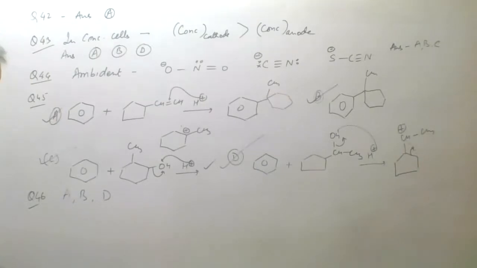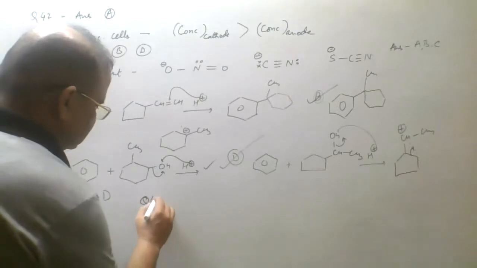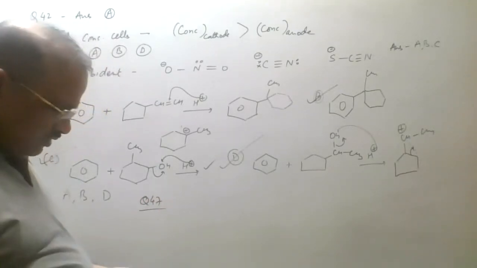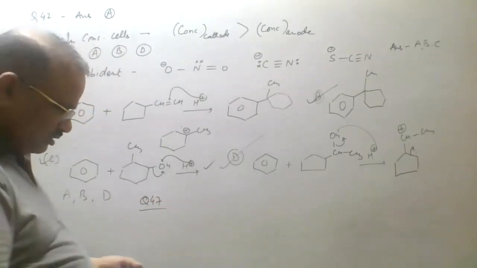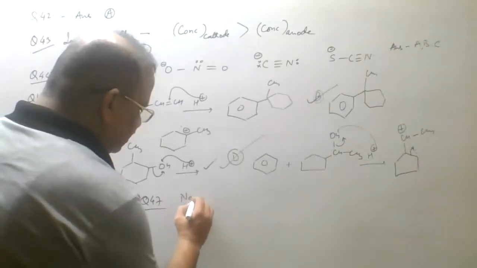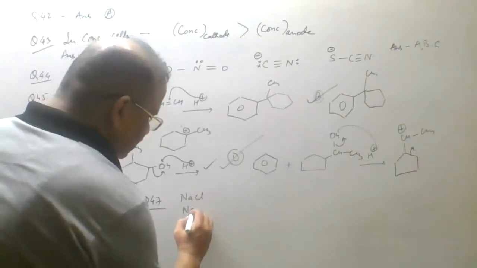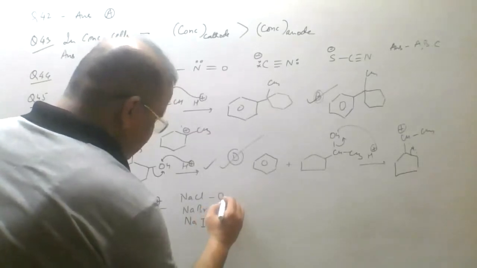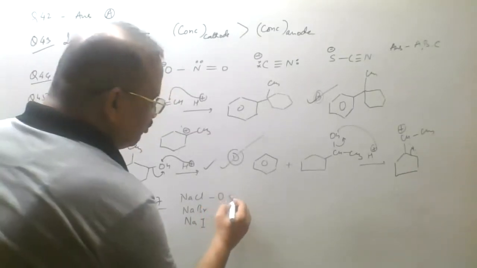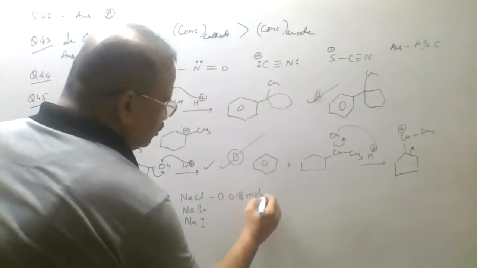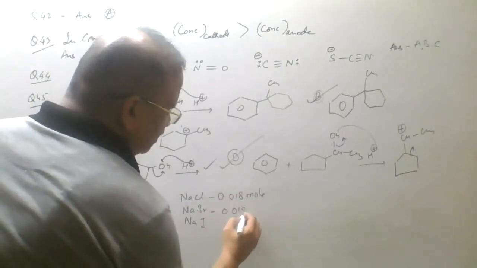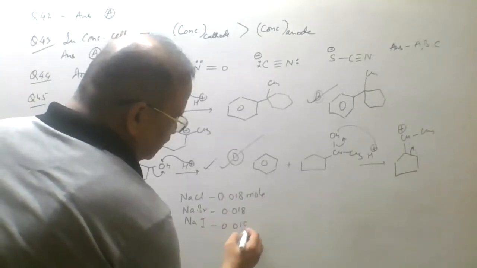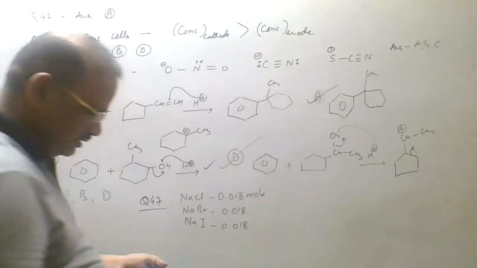In case of question number 47, we are having a salt. We'll write like this. We are given a salt mixture. We are given the 3 salts, NaCl, NaBr and NaI. These are the salts which are given to us, each of 0.018 moles. This is 0.018 moles. This is also 0.018. This is also 0.018. These are the moles which are given to us.